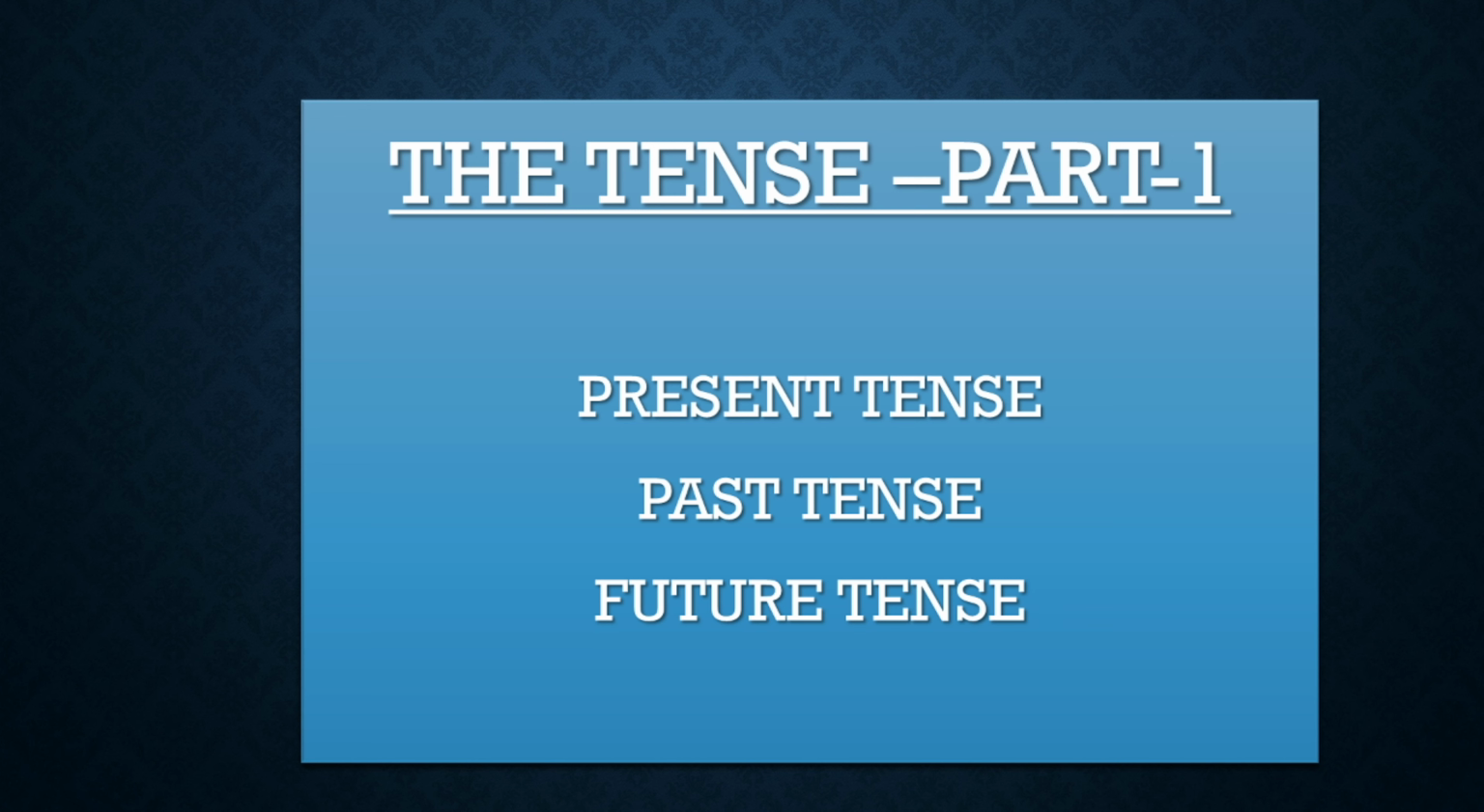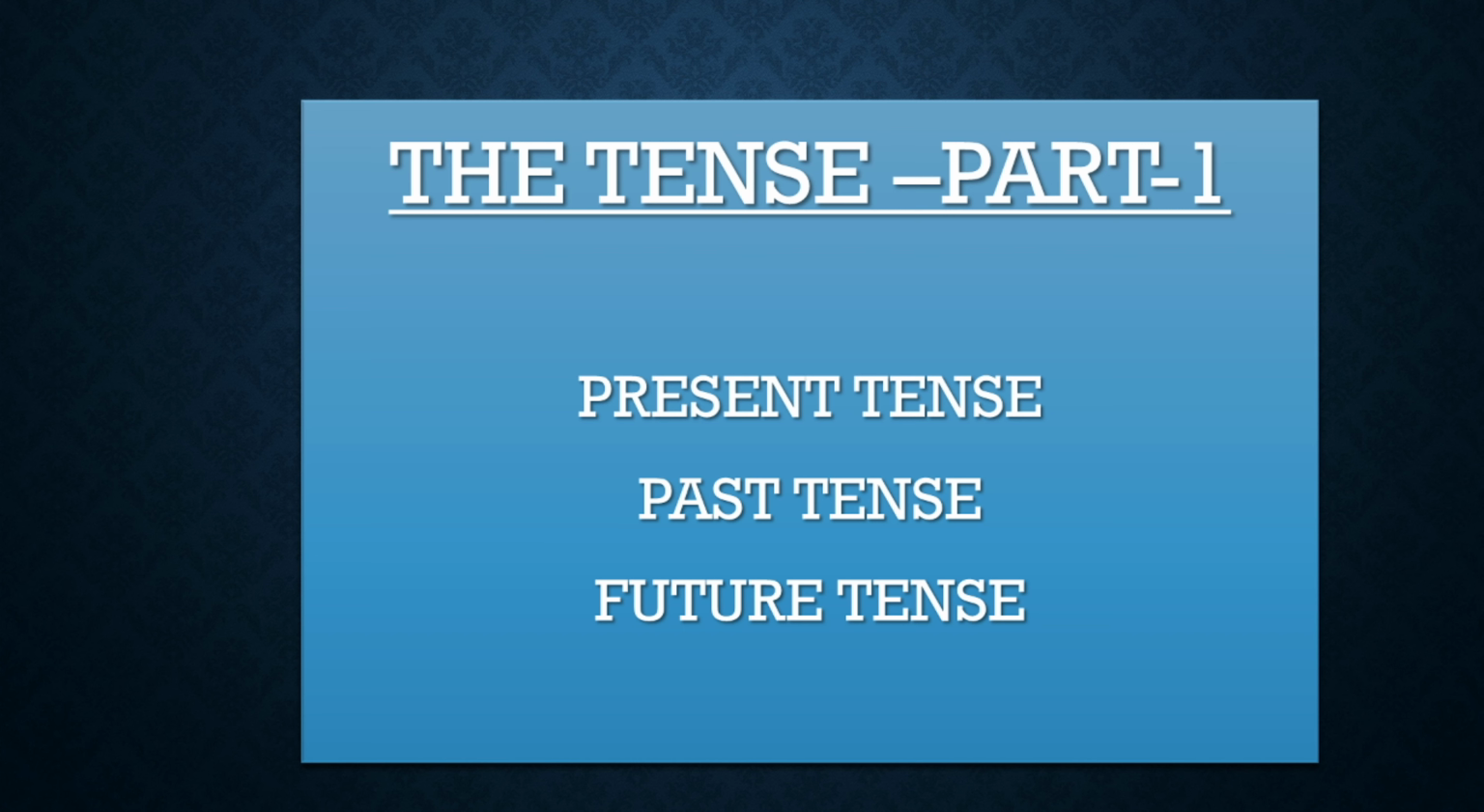In this video, we are going to learn about tense, part 1. In tense, we have three: present tense, past tense and future tense. Tenses are actually verb forms. As I said earlier, there are three tenses. Let's learn in this topic about only present tense. I'll be focusing on past tense and future tense in the other parts.